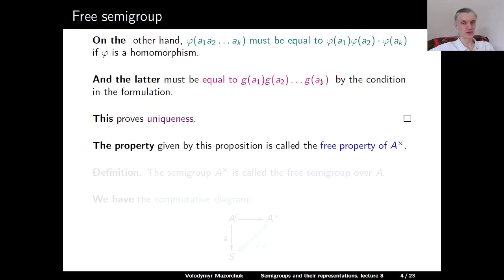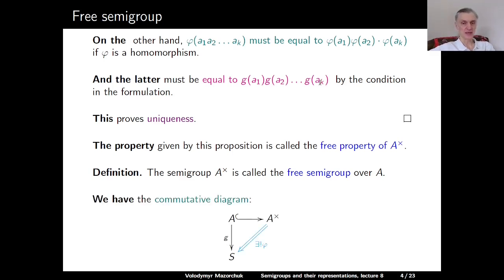The property given by this proposition is called the free property of the semigroup A⁺, and by definition, the semigroup A⁺ is called the free semigroup over A. So we can also alternatively say that A⁺ has the property given by the following universal commutative diagram. So we have the natural inclusion map, just a set map from A to A⁺, and now for any map g from A to any semigroup S, there is a unique semigroup homomorphism phi from A⁺ to S, which makes this diagram commutative.